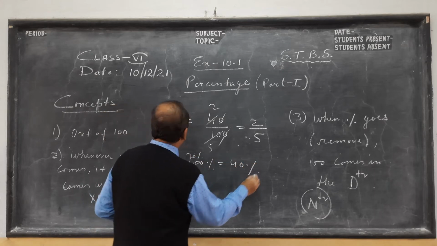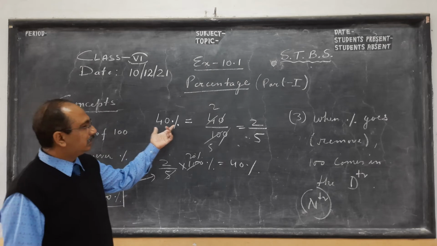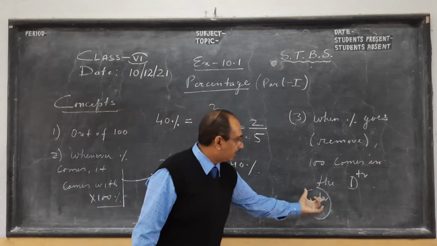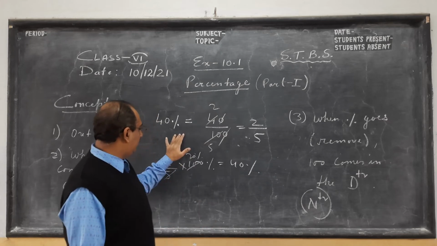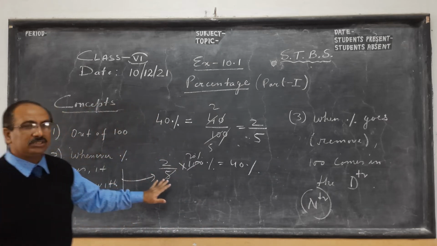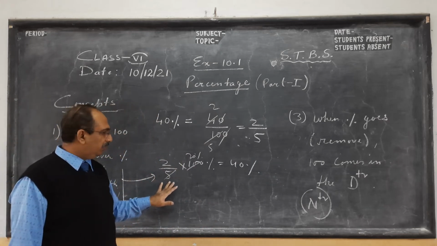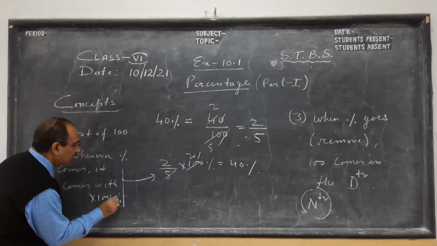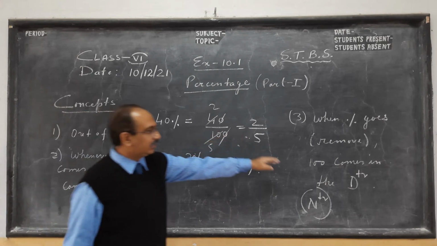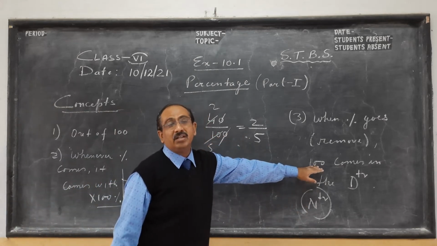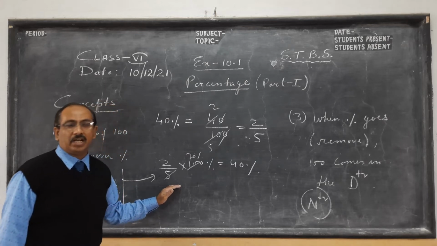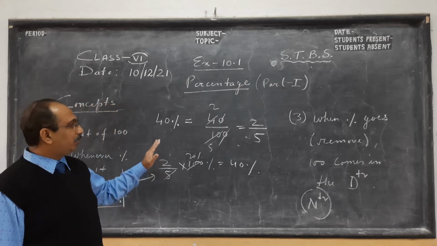I have shown you the same sum, how we convert from percentage to a fraction, where percentage goes, 100 comes in the denominator, and if you have to bring percentage, any fraction, any decimal, we multiply with 100 and percent. So they are two very good friends. They come together, but whenever percentage goes, it leaves its friend 100 in the denominator. So children, this was the basic idea about percentage.